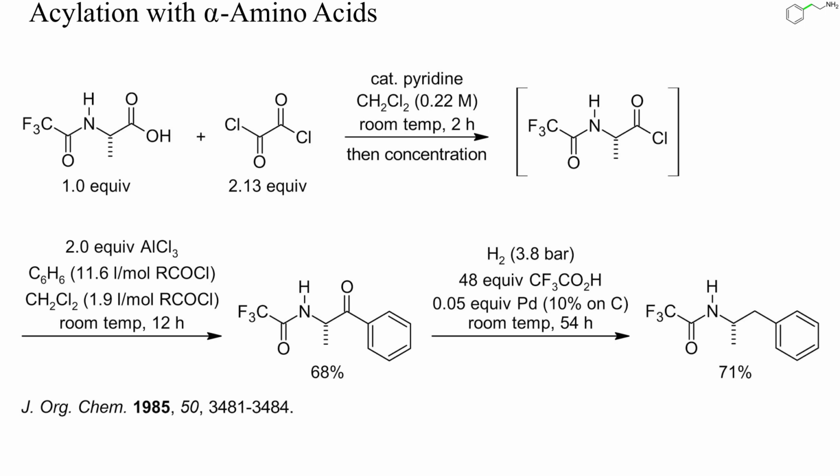Here, Friedel-Crafts acylation of benzene with protected alanine gave a fair yield of the expected ketone. Trifluoroacetyl and phthaloyl protective groups are particularly well suited for these strongly acidic conditions. The temperature and the amount of pyridine must be kept as low as possible because ketones and acyl chlorides easily racemize. In this instance, the protected aminoketone was deoxygenated by hydrogenation in trifluoroacetic acid.